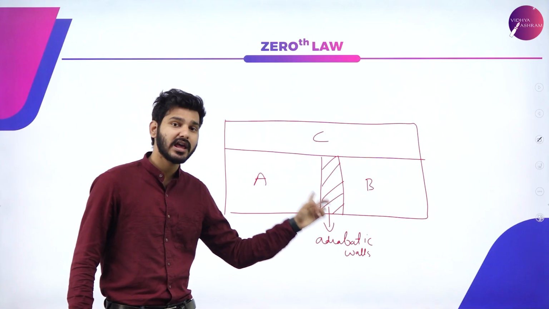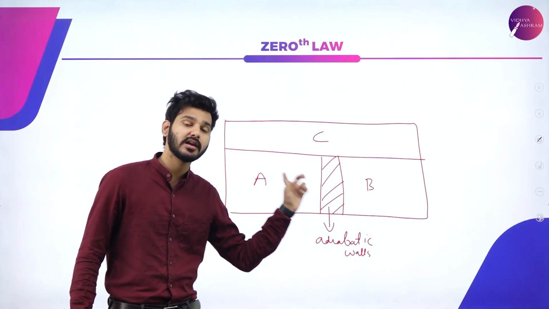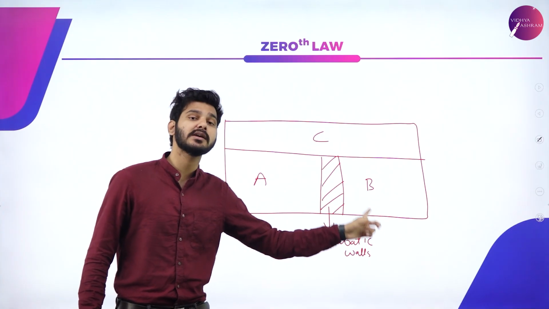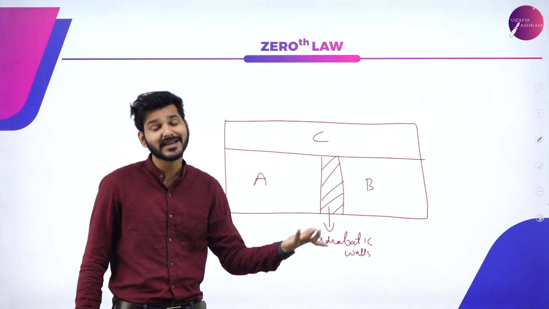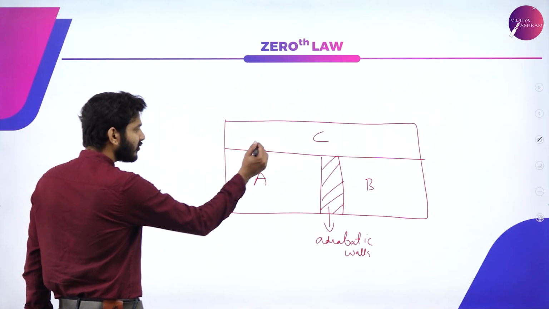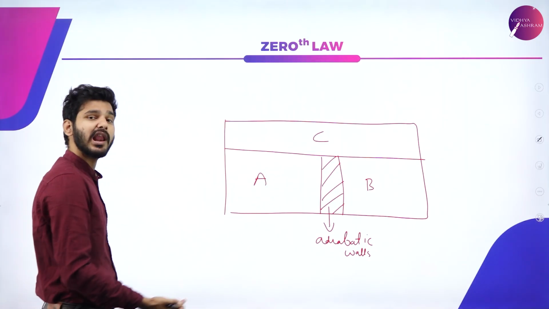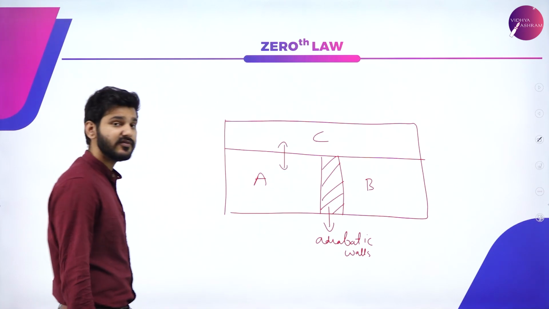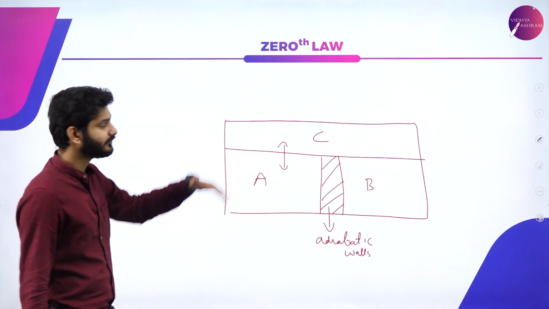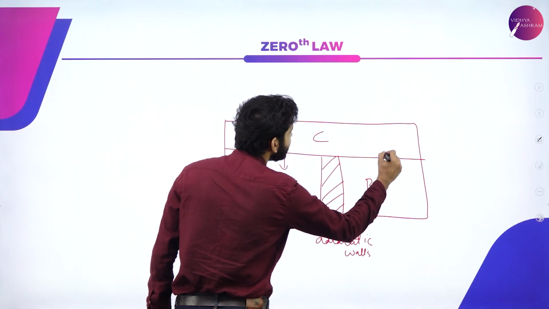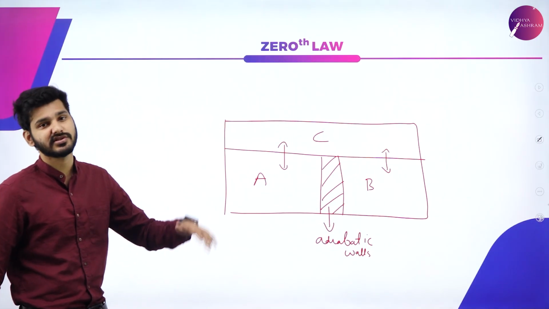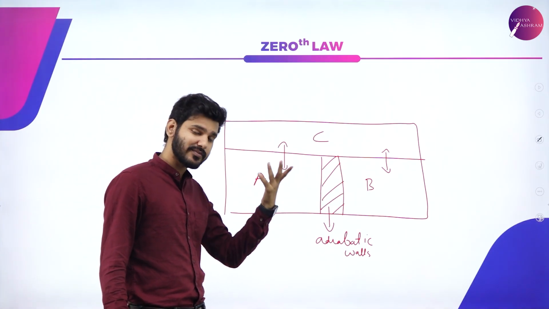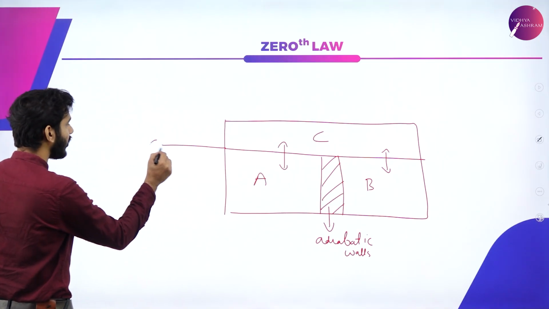An adiabatic wall means that there is no heat exchange between the systems because they are separated by an adiabatic wall. An adiabatic wall prevents heat transfer. And now this particular wall will allow heat transfer, which means that system A and system C will exchange their heat. Just like that, system C and system B will also exchange their heat. Since it is allowing heat exchange to take place, we call it a diathermic wall.